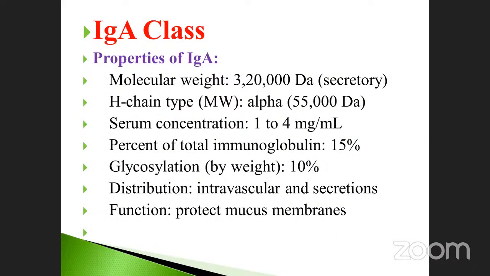And then immunoglobulin A, classes, already we discussed. Molecular weight 320,000 Dalton. It is also called secretory immunoglobulin. Heavy chain type alpha, A denoted as alpha, 55,000 Dalton. Serum concentration 1 to 4 mg per ml, before it was 1 to 2 mg, here 1 to 4 mg. Percentage of total immunoglobulin 15%, above 10%. Glycosylation by weight 10%. Distribution is also intravascular and secretion. What are they going to secrete?